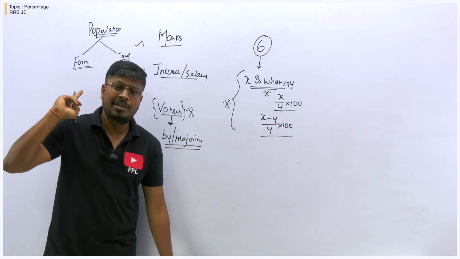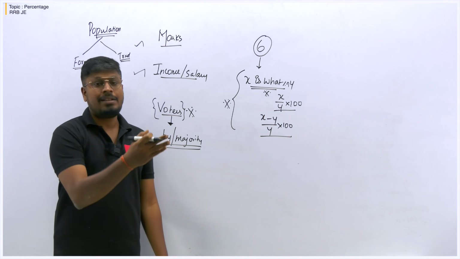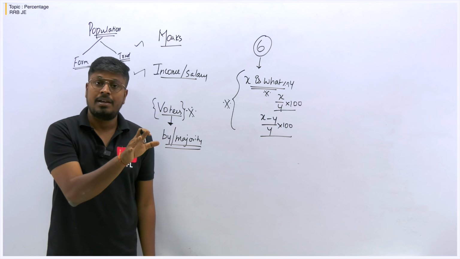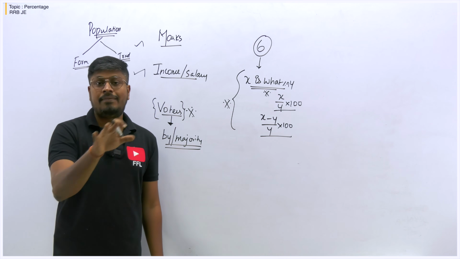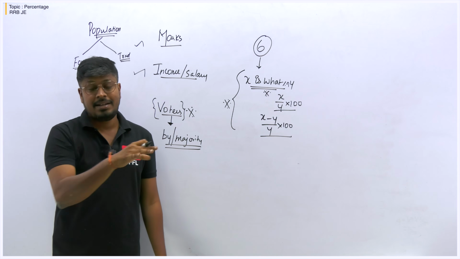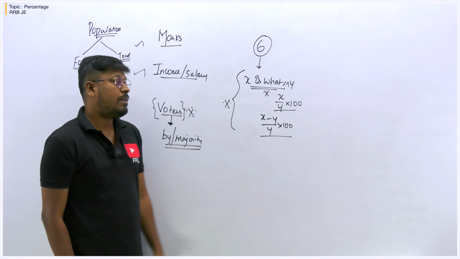It's always better to learn that formula, because compound interest itself we have learned with that formula. So learning the formula will make it easy to solve the question. If it is 1 year, 2 years, the traditional method is easy. If it is 3 years, 5 years, the formula method is easy. The traditional method might confuse you or you might make a mistake there. Okay? So be careful about it.